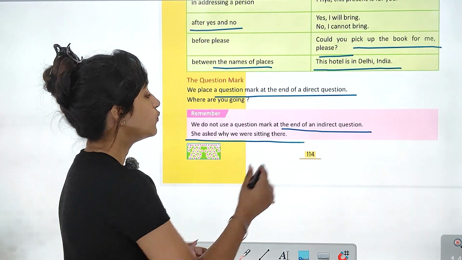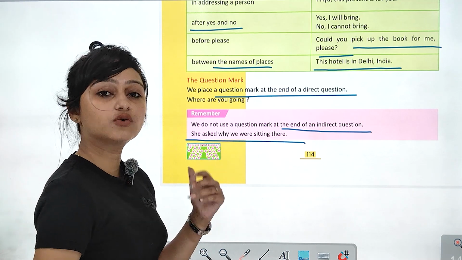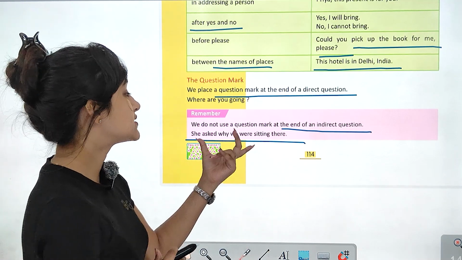She asked why we were sitting there. Indirect question है तो we have not used question mark because this is a statement.